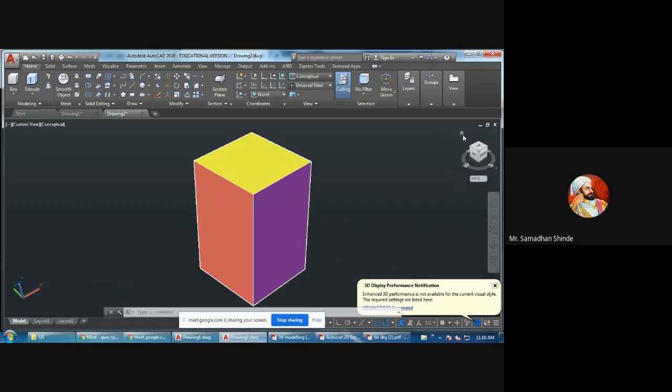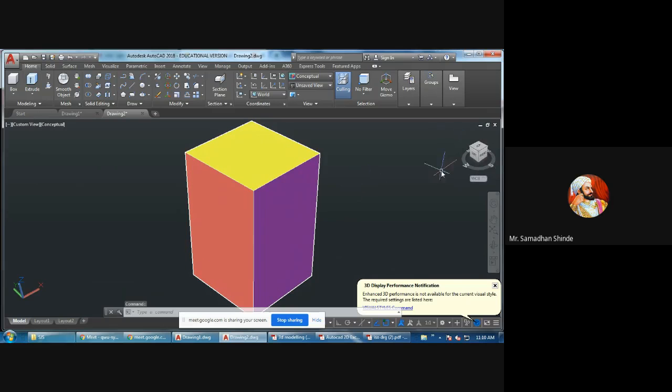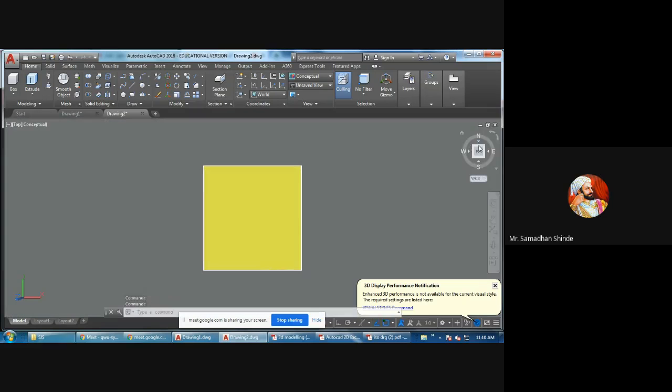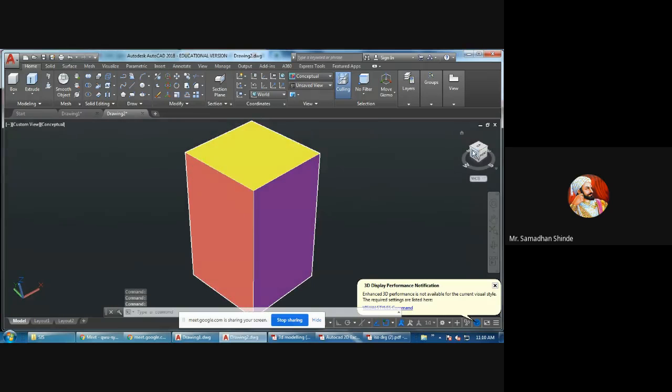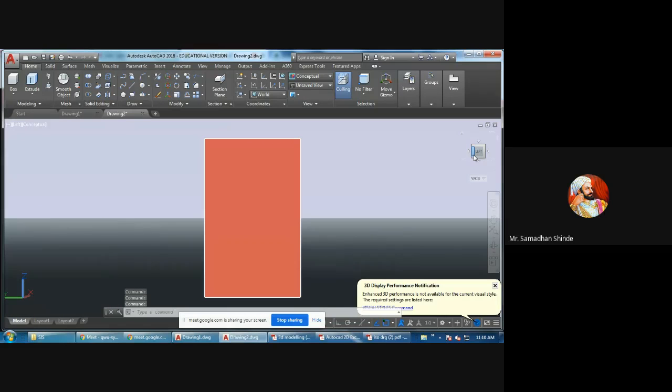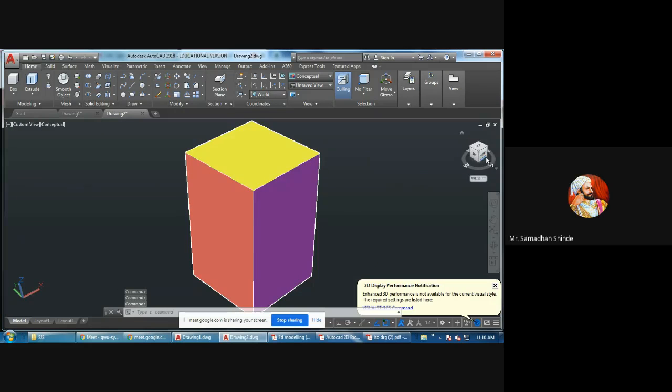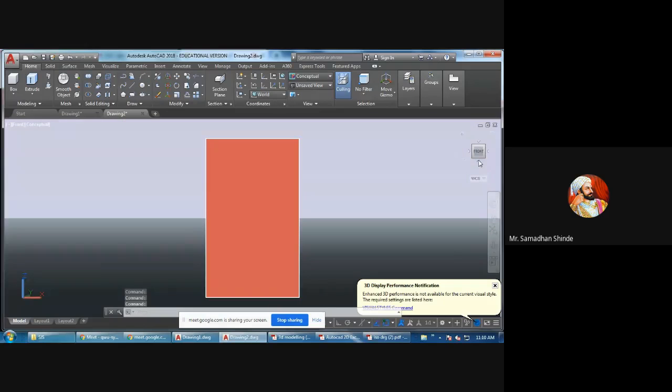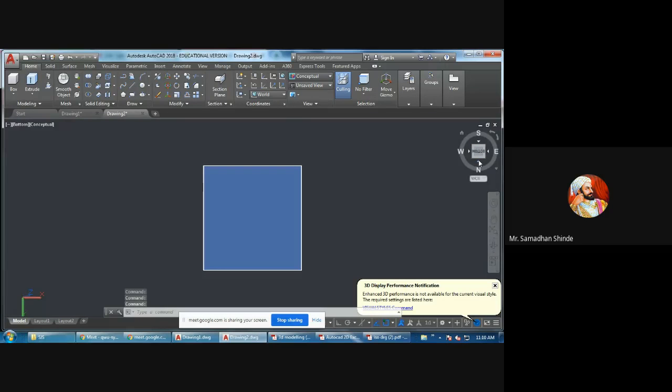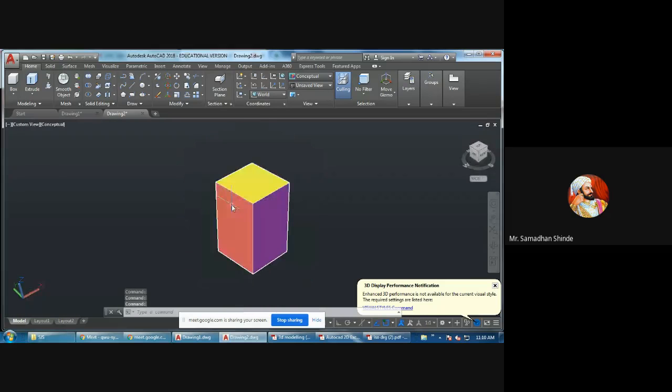So for this basic object, if you want to see the top view, its top view will be something like this. Again, you can return to home. Then you can click on the left hand side view, its left hand side view will look like this. Then front view like this. Then suppose you want to see the bottom view, the bottom view also will be something like this. So these are the basic things.